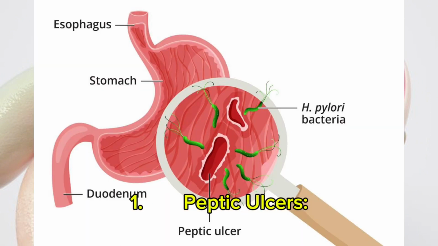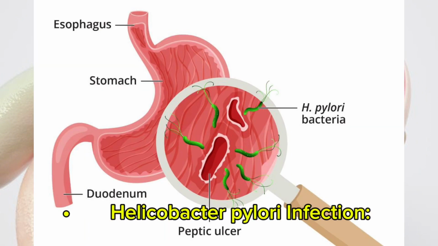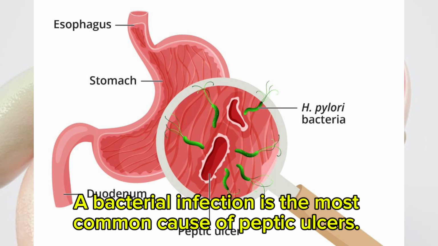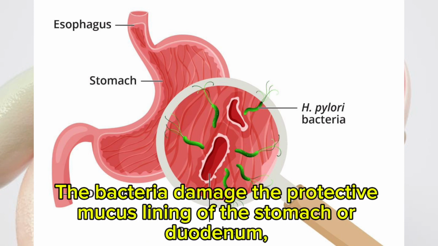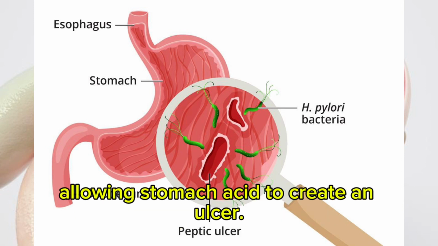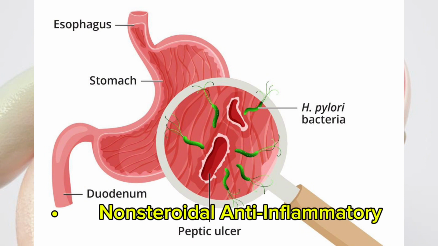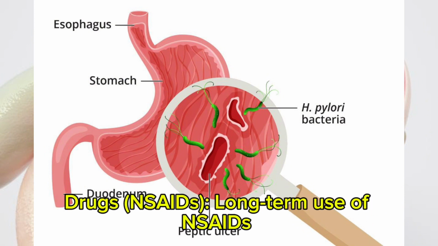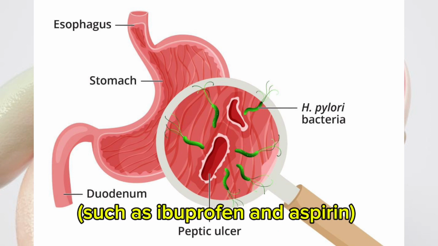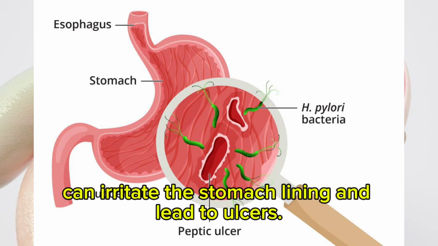1. Peptic ulcers. Helicobacter pylori infection. A bacterial infection is the most common cause of peptic ulcers. The bacteria damage the protective mucous lining of the stomach or duodenum, allowing stomach acid to create an ulcer. Nonsteroidal anti-inflammatory drugs, NSAIDs. Long-term use of NSAIDs, such as ibuprofen and aspirin, can irritate the stomach lining and lead